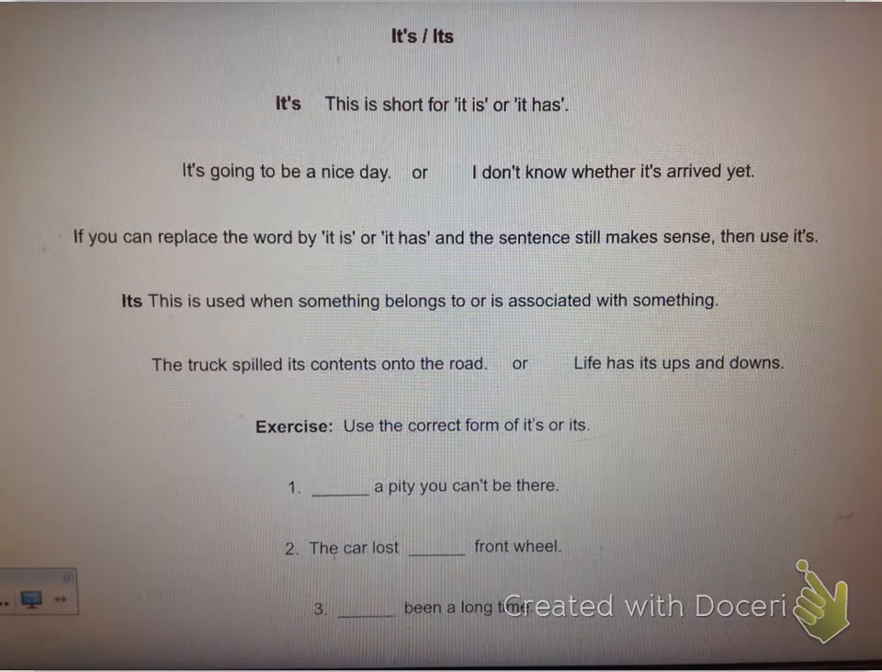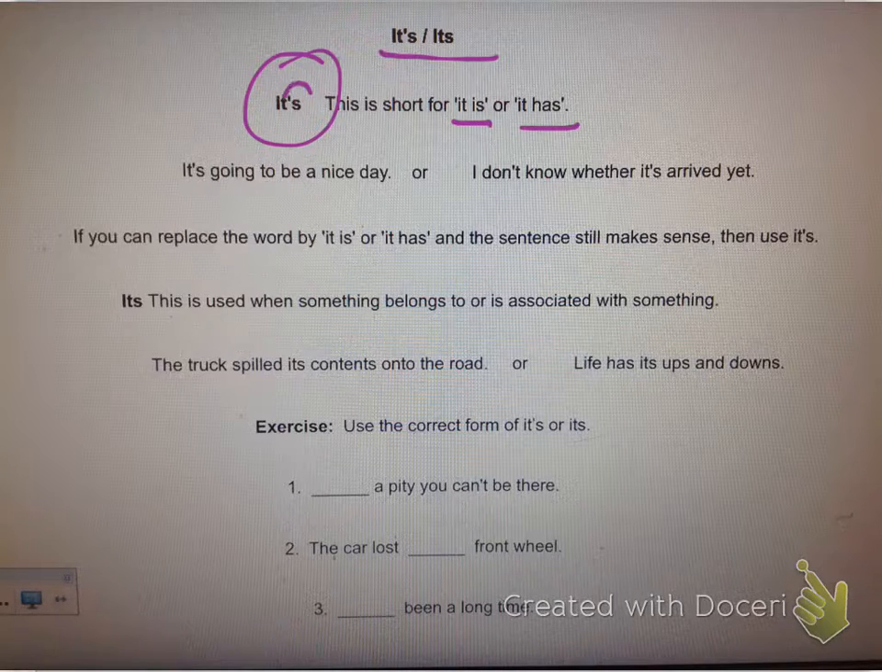Okay, in the next set we have it's and its, and this is a tricky one because the only difference between the spelling of the 2 words is an apostrophe. So the helpful thing is to remember that whenever there's an apostrophe, that means something has been taken out, like in a contraction. So that can remind us that it's, with an apostrophe S, is short for it is or it has. So there's something that's been taken out where the apostrophe is.